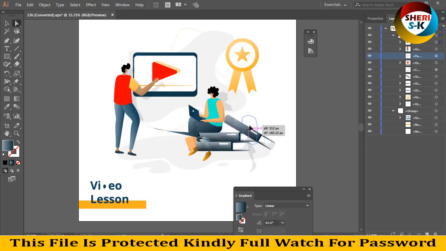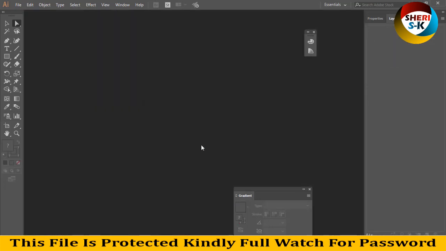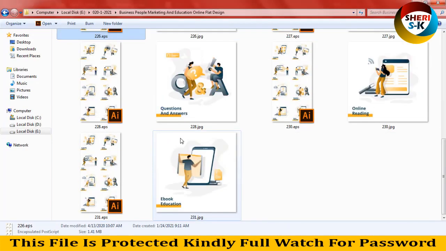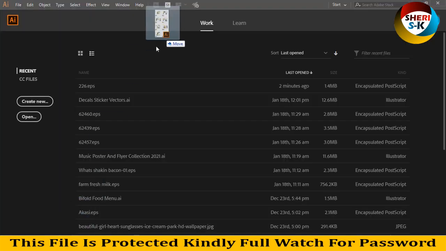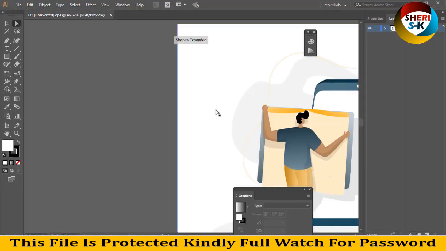Wow, this file is full illustration, you see here. So I close this file. Now, here is second file, the education, drag on Adobe Illustrator.